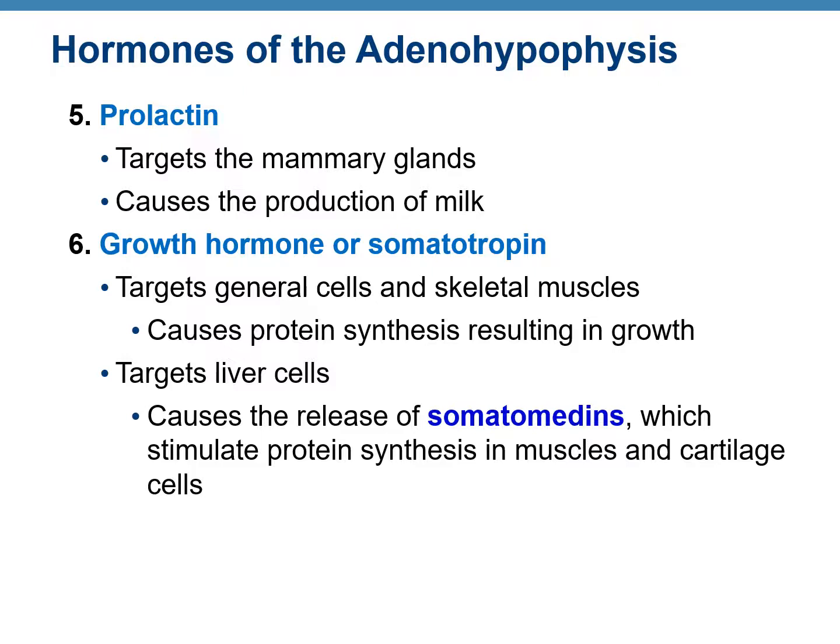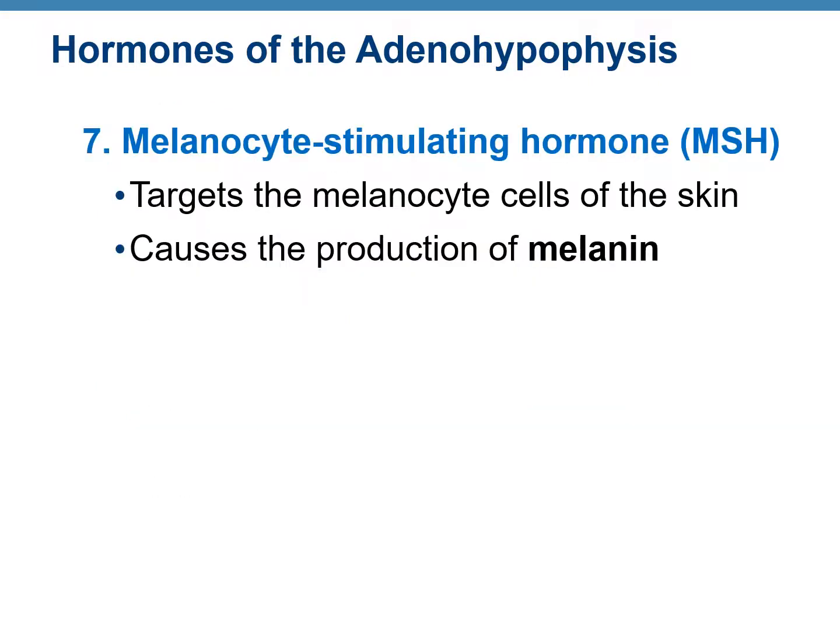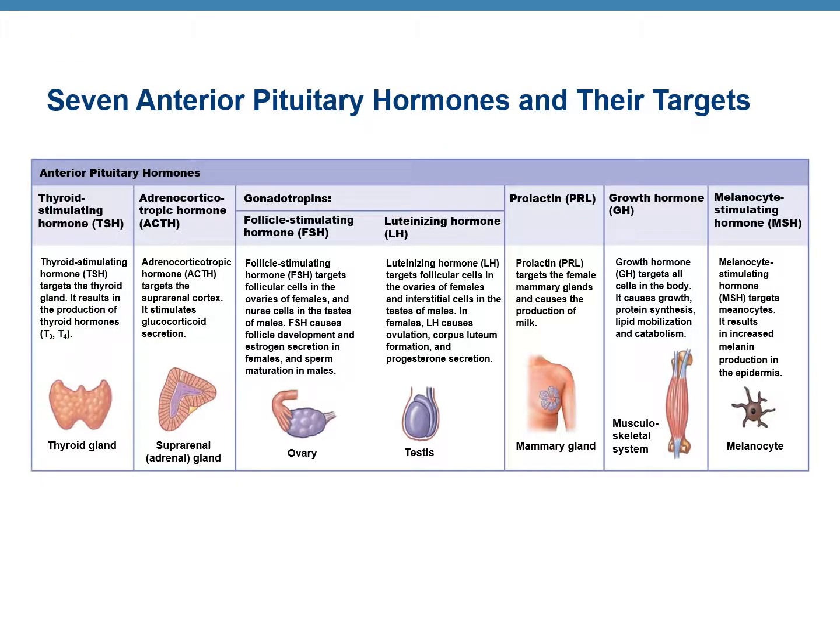The sixth hormone is growth hormone, GH, also known as somatotropin, and it targets cells as well as muscles and bones. So it stimulates protein synthesis. It causes the release of somatomedins, which stimulate protein synthesis in muscles. The seventh hormone is melanocyte stimulating hormone or MSH, which targets the melanocyte cells of the skin and causes melanin production. This table shows all the 7 anterior pituitary hormones along with their targets.